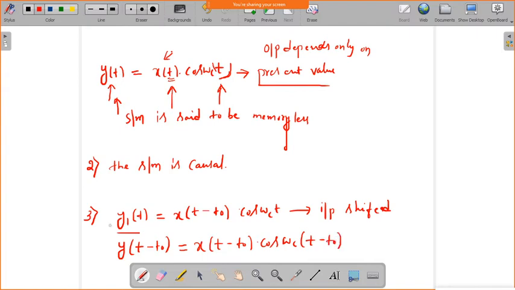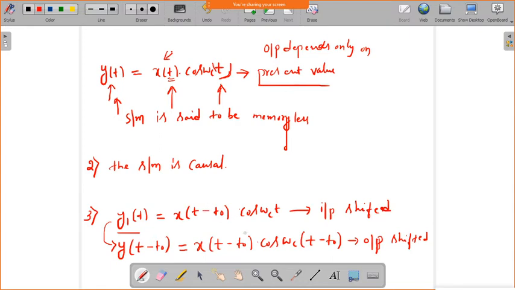Now see whether this y1 of t and this output shifted expression are the same. Here the input I have shifted and here the output I have shifted.